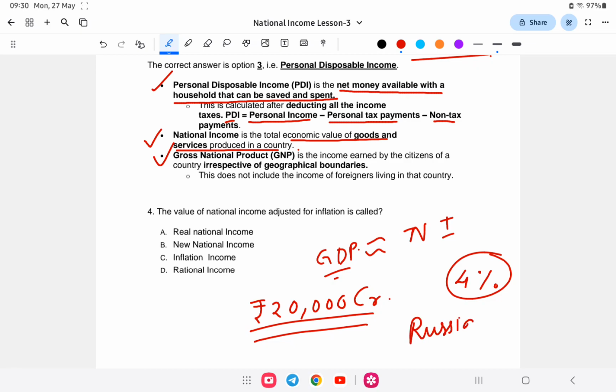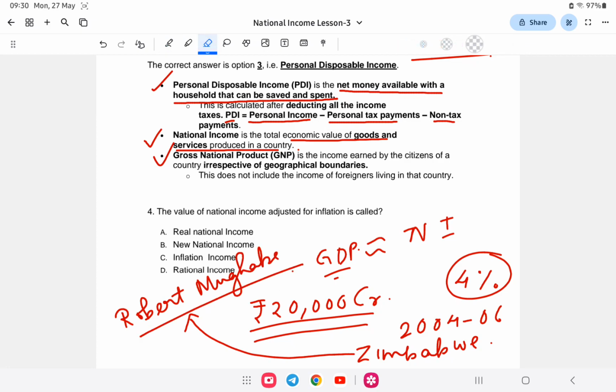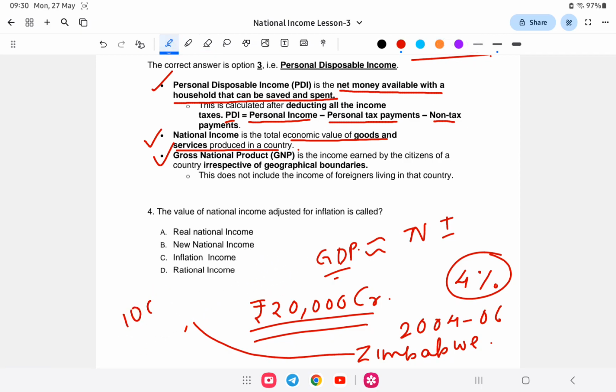Around 2006, there was a huge inflation in Zimbabwe. In the story of Zimbabwe, the president Robert Mugabe printed so much money that inflation became more than 1000%.